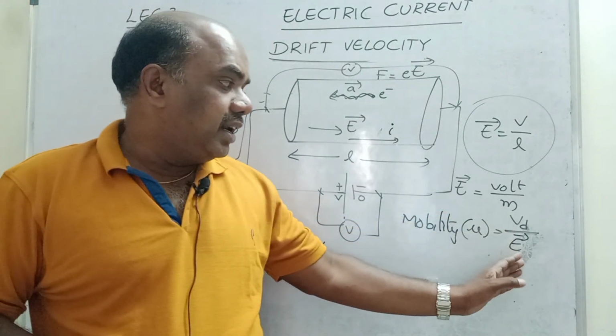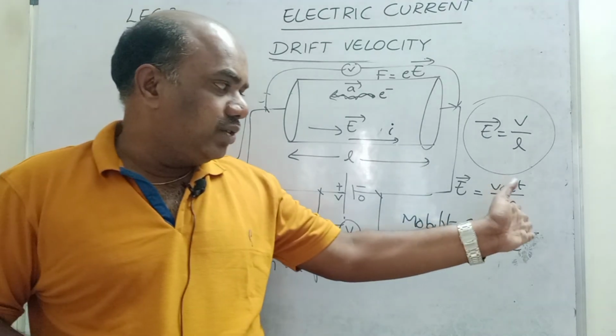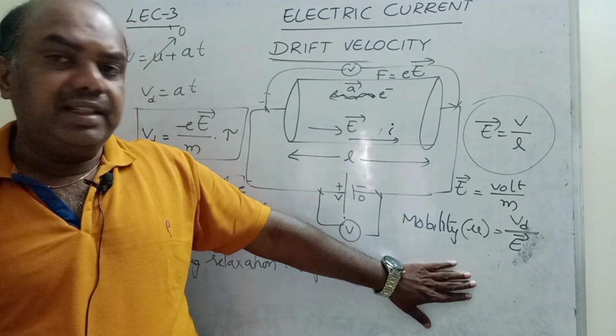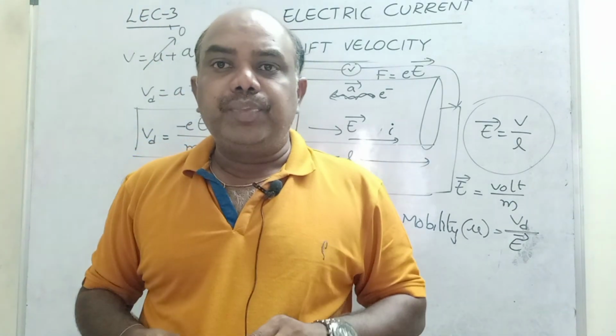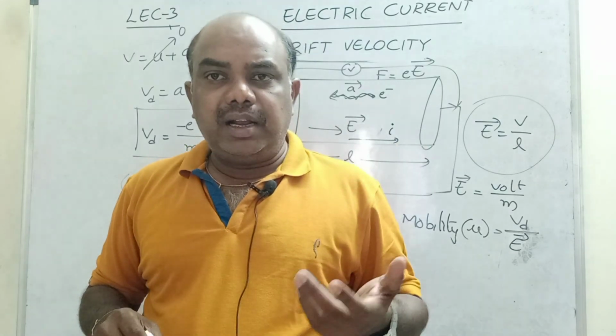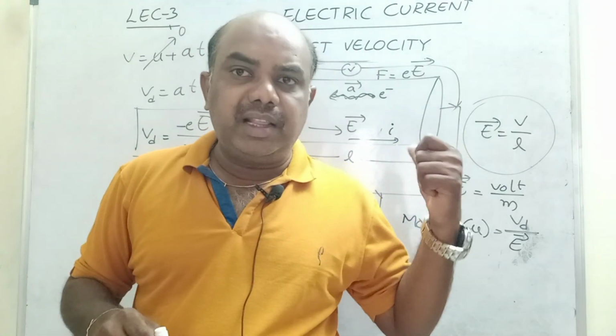Velocity is meter per second, electric field is volt per meter. If you divide these two, you will get the unit of mobility. Unit is not important. Mobility is nothing but movement. Just remember this word. These are all important concepts. Prepare well. Write your notes. Prepare the notes on your own.